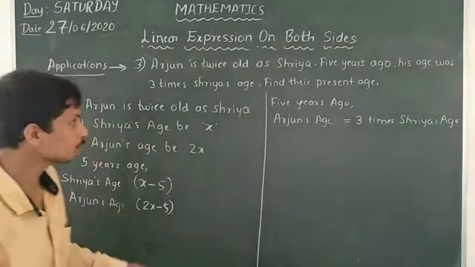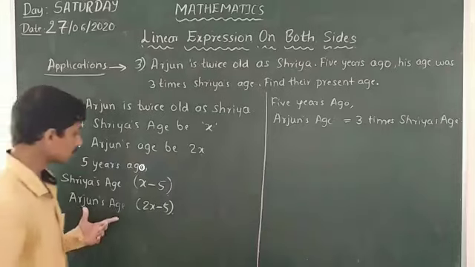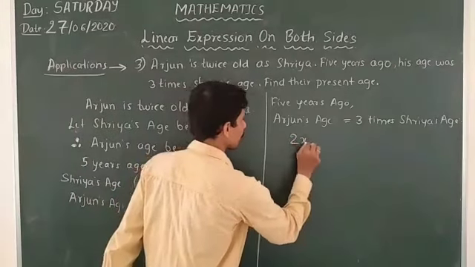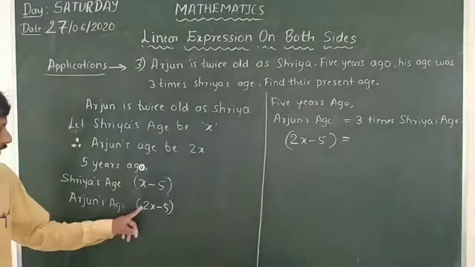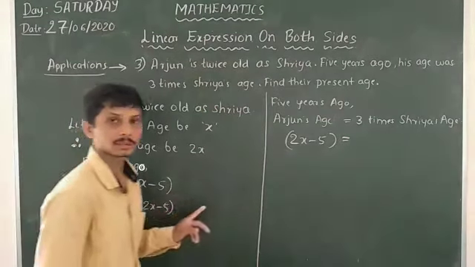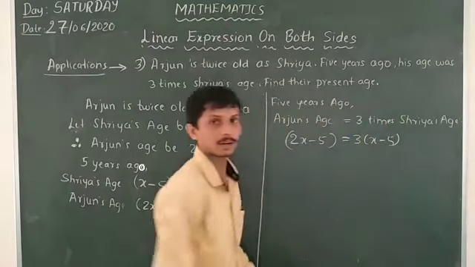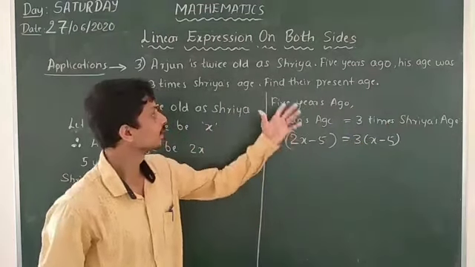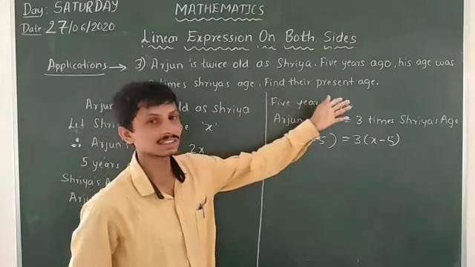So we have to substitute Shriya's age and Arjun's age. Arjun's age, 2x minus 5, is equal to, what is Shriya's age? x minus 5. That means 3 into x minus 5. Here I will substitute.